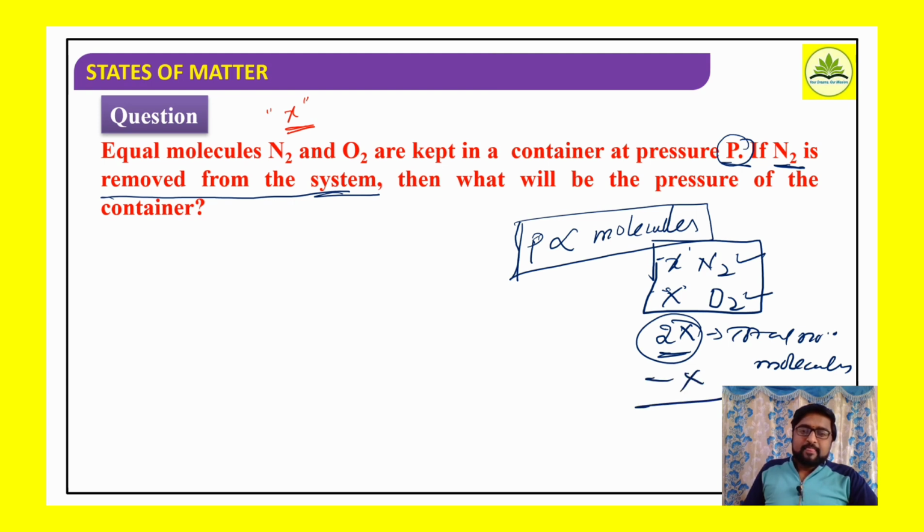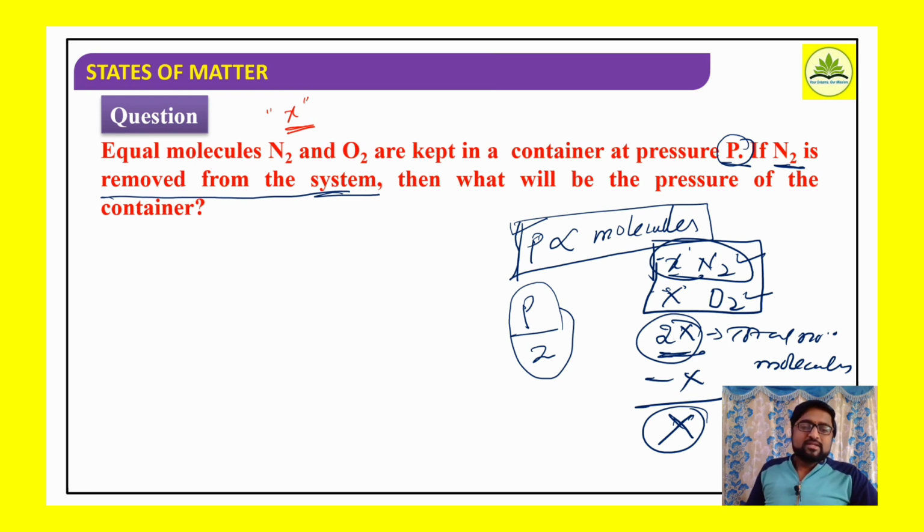Minus X, number of molecules of nitrogen is removed, what is the remaining? Remaining molecules will be X. Earlier it is 2X. Now if nitrogen is removed, X molecules of oxygen remain. Now what happens to the pressure? Pressure decreases to half. Do you agree with this? Because pressure is directly proportional to number of gaseous molecules. If number of gaseous molecules are reduced by half, pressure also reduces by half.